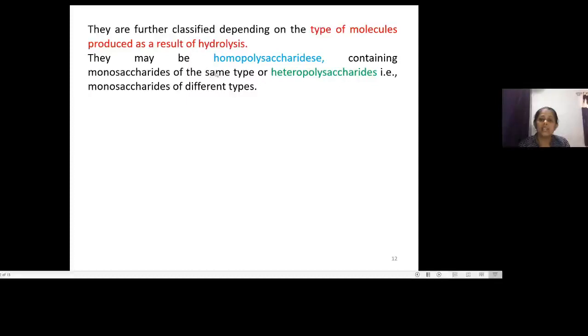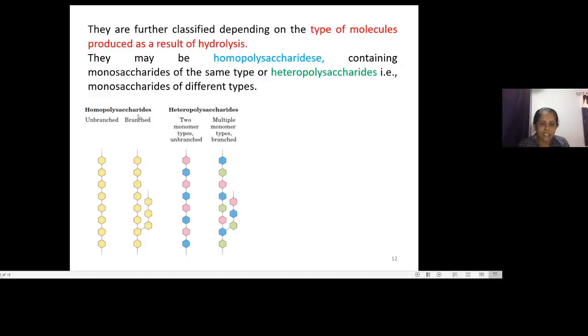If it is the same type of monosaccharide units, it is called a homopolysaccharide. When it is different types of monosaccharide units, it is called a heteropolysaccharide. So homopolysaccharides contain monosaccharides of the same type, and heteropolysaccharides are those which have monosaccharides of different types.